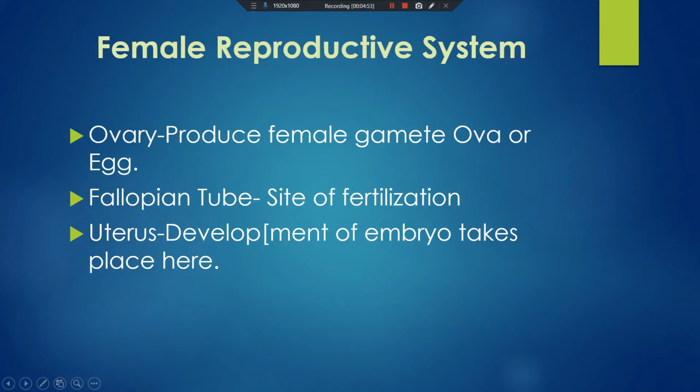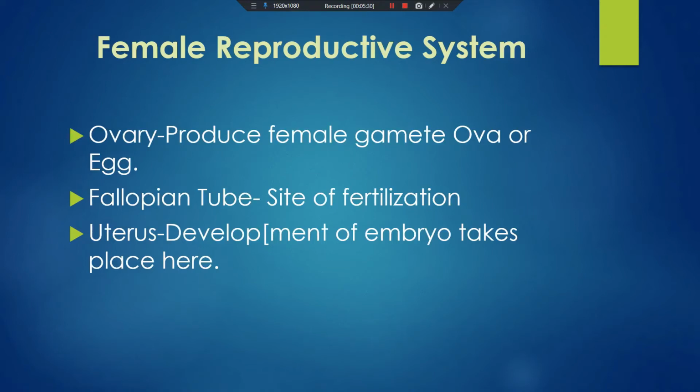So this is a difference. In the male, the production of sperm takes place at puberty, and in the ovary the eggs are already present, but the release of eggs starts when the girl reaches the age of puberty. Another function of the ovary is to produce the female sex hormones, that is estrogen and progesterone. They are responsible for the secondary sexual characteristics of the female.